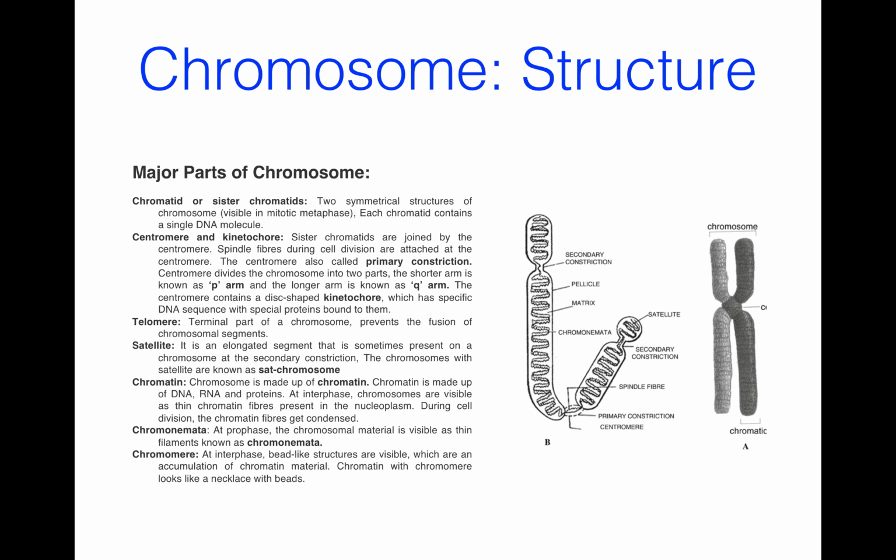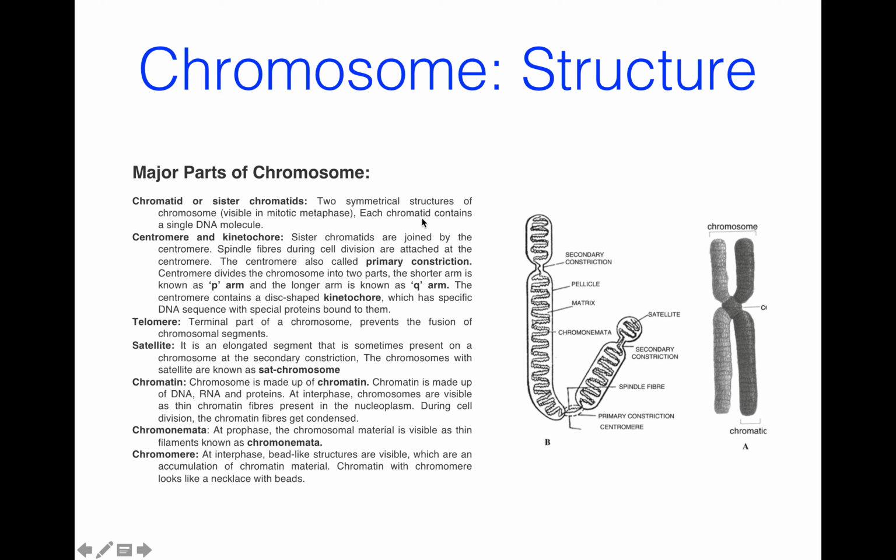Now I will explain the structure of chromosome. It consists of chromatids, centromere and kinetochore, telomere, satellite, chromatin, chromonemata, and chromomere. Chromatid: at metaphase, the chromosome consists of two symmetrical structures called chromatids.